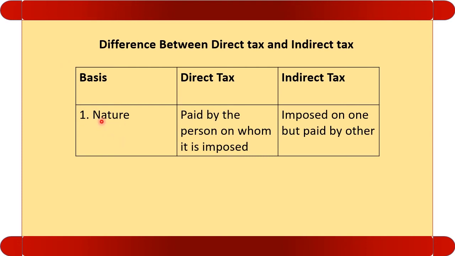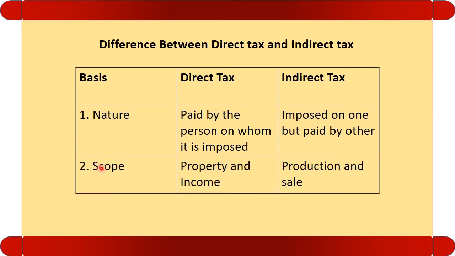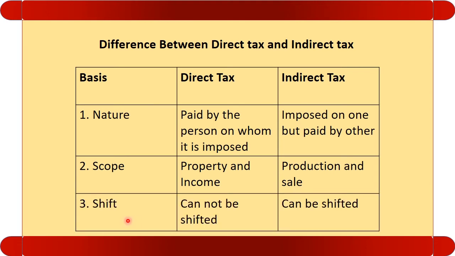Firstly, let us see nature. Direct taxes are paid by whom they are imposed on, whereas indirect taxes are imposed on one but paid by another. Let us discuss the scope. Direct taxes are imposed on property and income, whereas indirect taxes are imposed on production and sales. Let's see shift. Remember one thing, direct tax cannot be shifted. Opposite to that, indirect tax can be shifted.